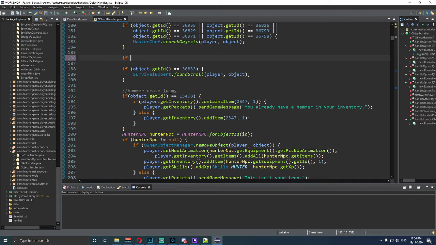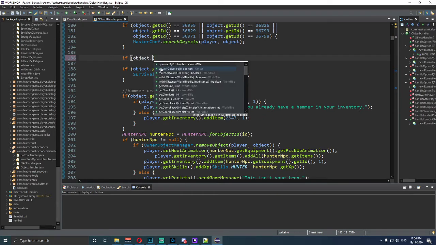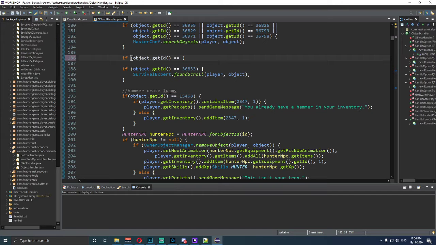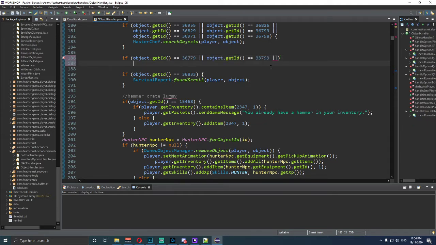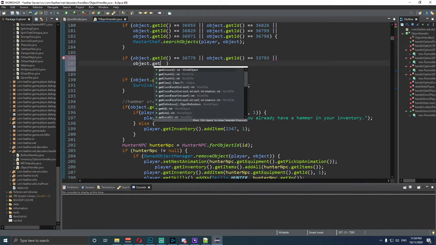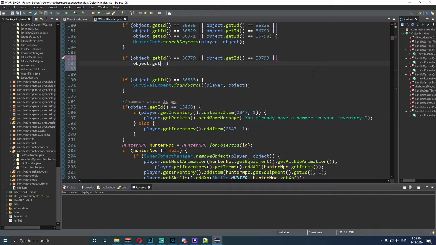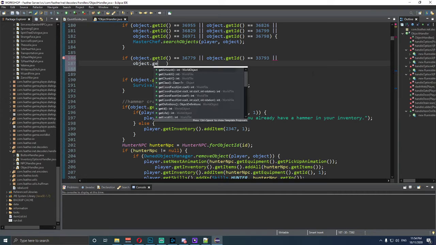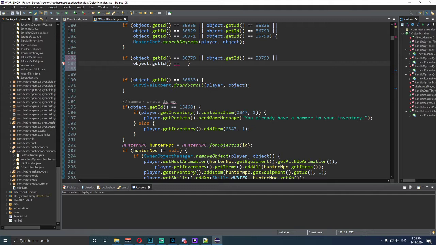So what I'm going to type in is if, and I'm going to say object.getID is equal to 36779, and then we'll say or, object.getID is equal to 33793, and then we'll say or again, and then press enter. So we want to make sure we're bringing this with us. We want to go here and type in object.getID is equal to 836. I'm going to say or again.